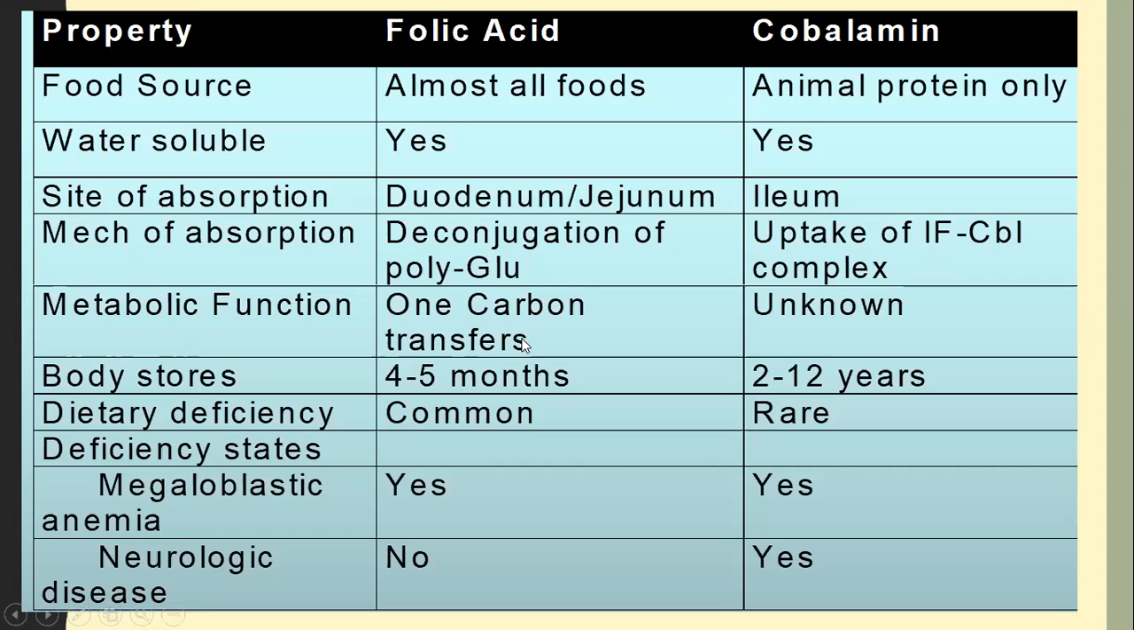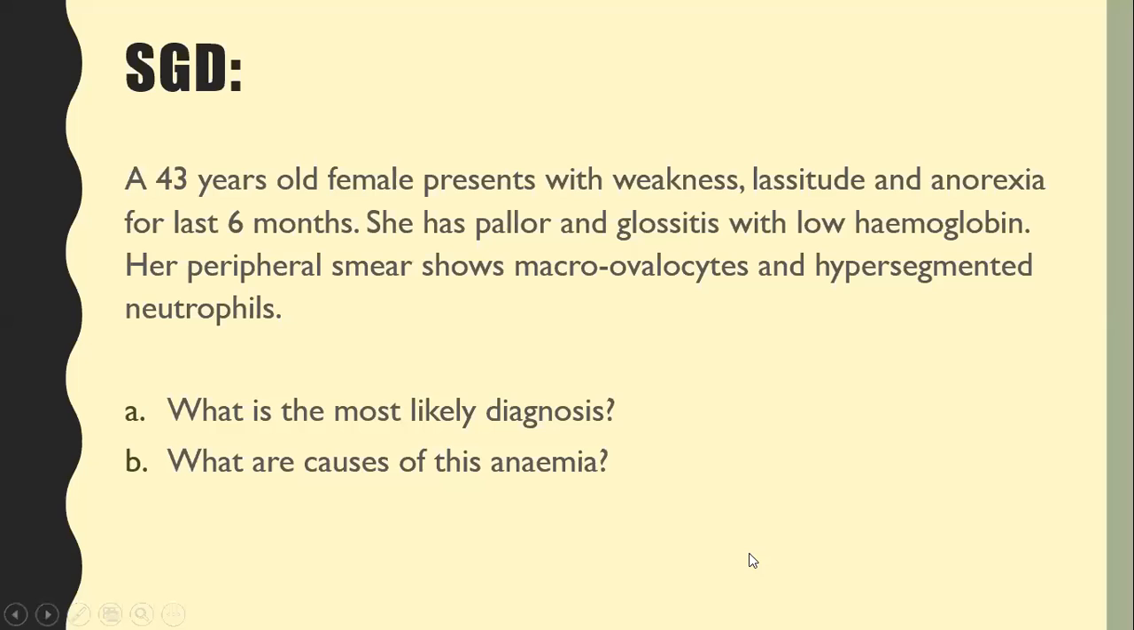So intrinsic factor is very important for the absorption of cobalamin. For metabolic functions, folic acid has one carbon transfers, and it is unknown for cobalamin. Body stores for folic acid are 4 to 5 months, and for cobalamin 2 to 12 years. Dietary deficiency is very common for folic acid, and dietary deficiency of B12 is rare, but it is very common in our country. Deficiency states lead to megaloblastic anemia in both, and neurological disease is more commonly seen in cobalamin deficiency.